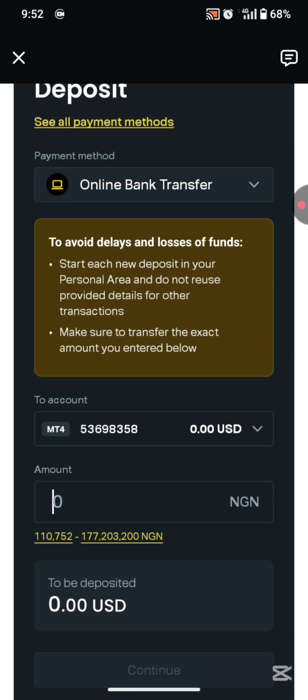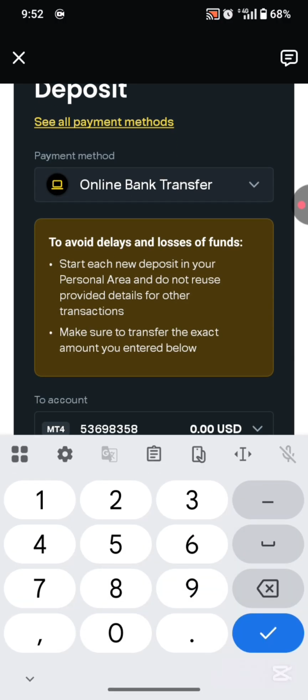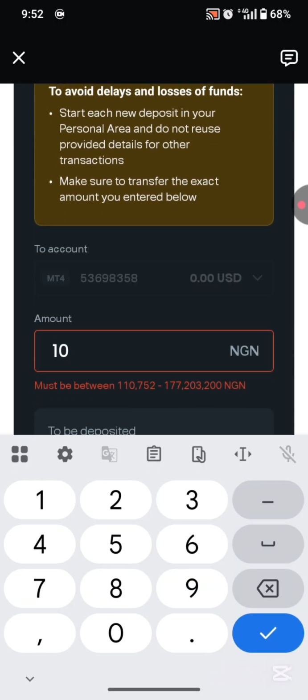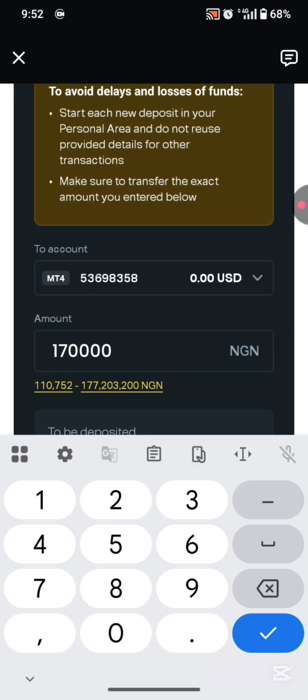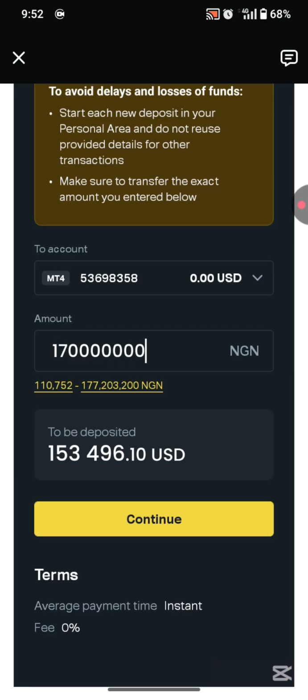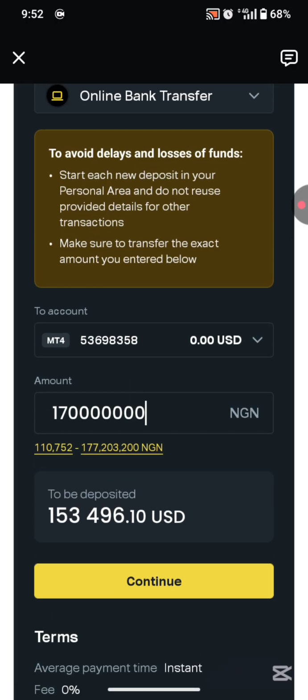Okay, so let's enter 170 million, and for this 170 million we're going to get a total of 153,469.10 USD. That is for 170 million naira.